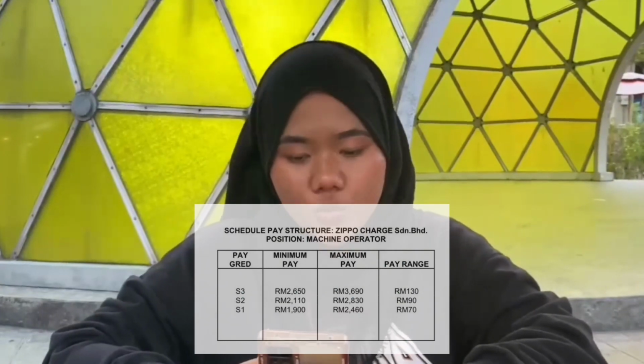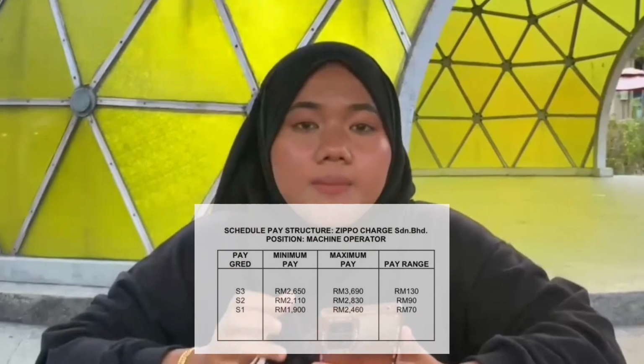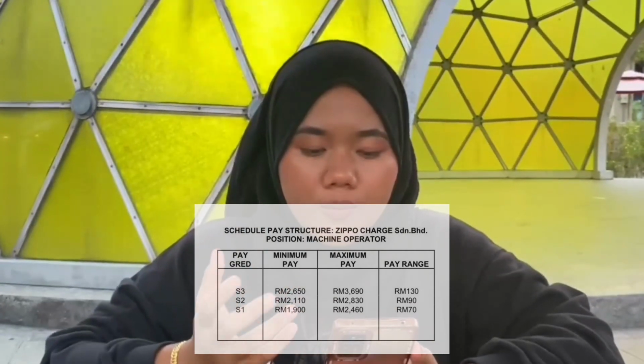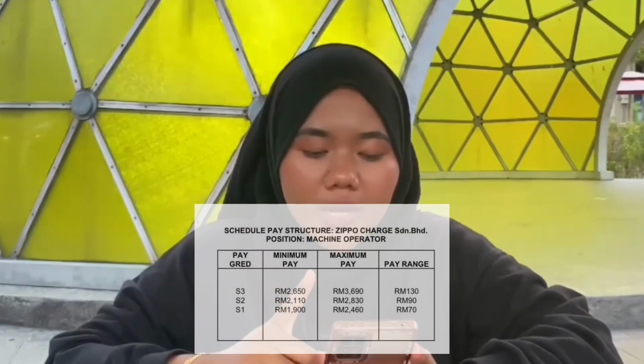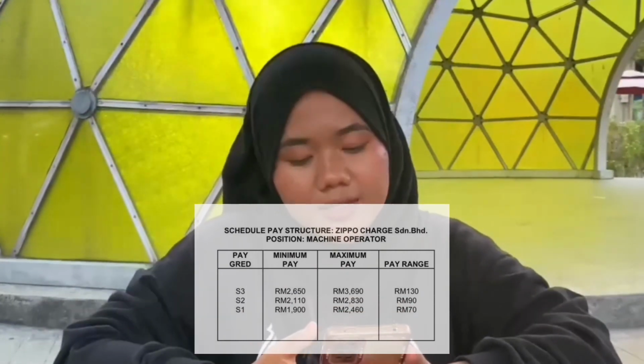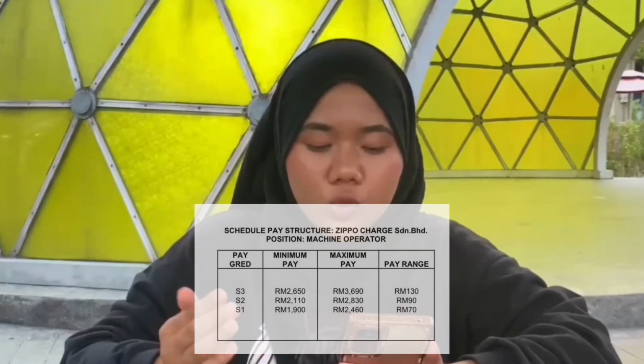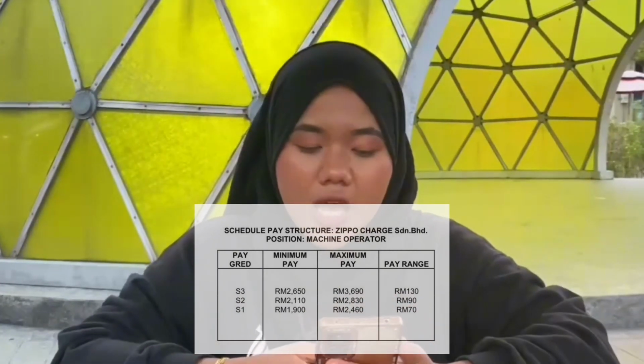So let me start. The first pay grade for machine operator is S1. So the pay range is 70 ringgit. The minimum pay for machine operator is 1,090. The next is maximum pay. The maximum pay the machine operator gets is 2,460.